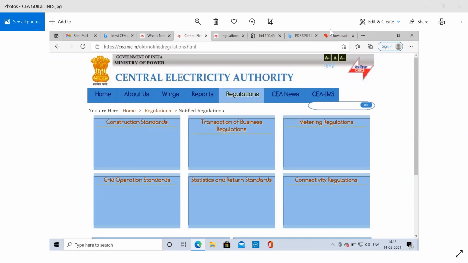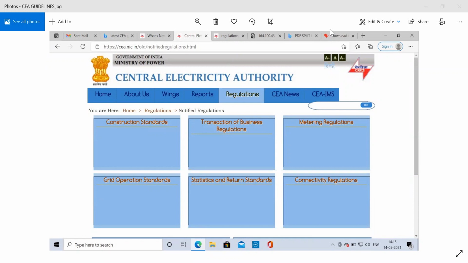of electricity, carry out or cause to be carried out investigation for the purpose of generating or transmitting or distributing the electricity. Advise the state government also regarding the licenses, generating companies, and advise the appropriate government and the appropriate commissions. Then discharge such other functions as may be provided under this act. So these are the different functions and duties of this CEA with reference to section 73.